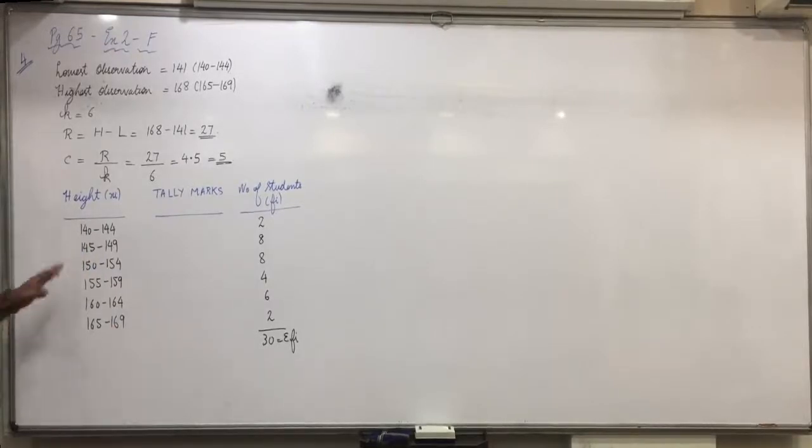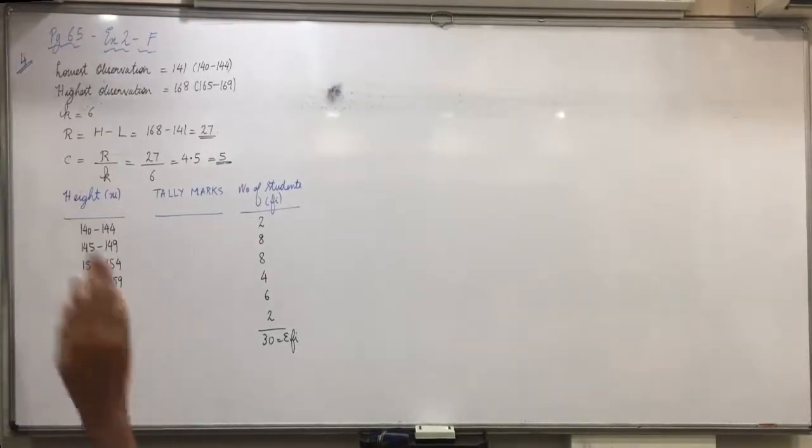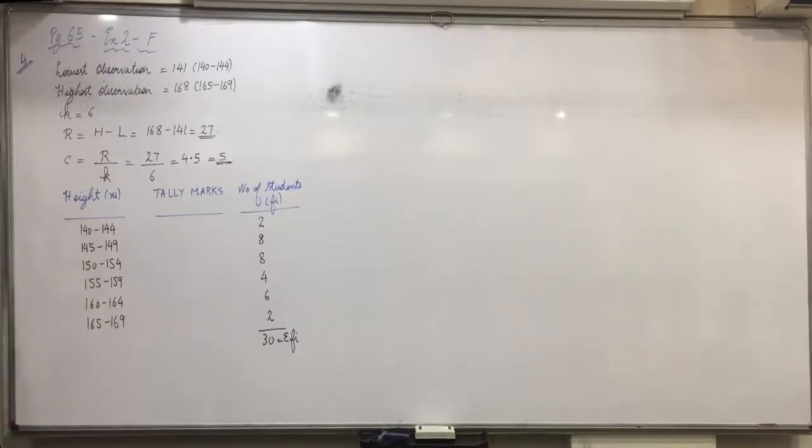Yes, first we have to convert inclusive into exclusive. Now how will you convert it into exclusive? I discussed one shortcut method yesterday. Aaron? Minus 0.5 from the lower limit and plus 0.5 to the upper limit. Correct. Here minus 0.5 so it becomes 139.5. Here plus 0.5 so it becomes 144.5.